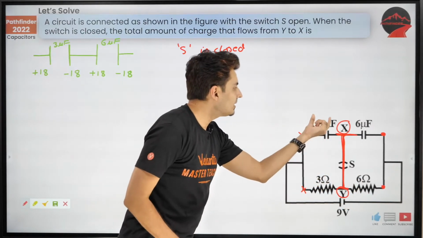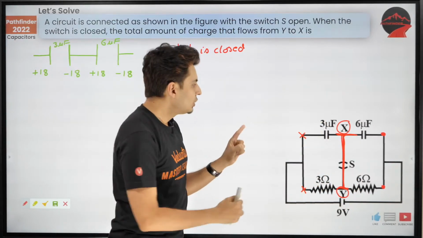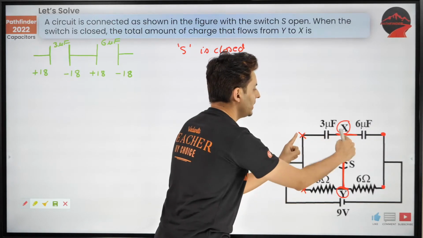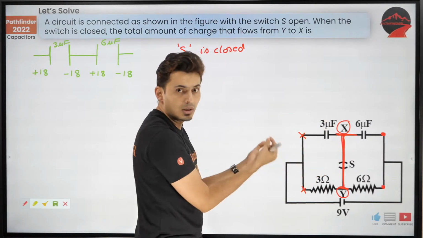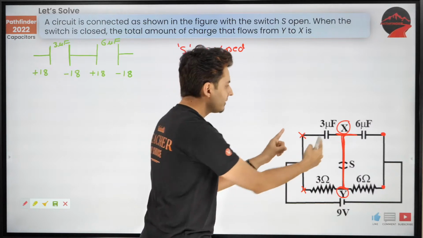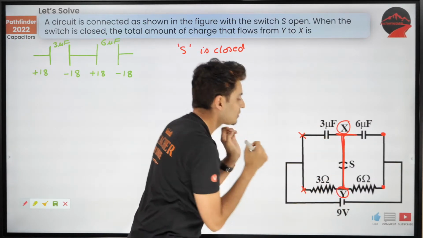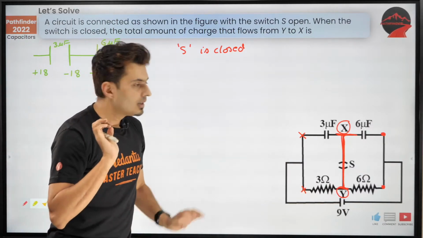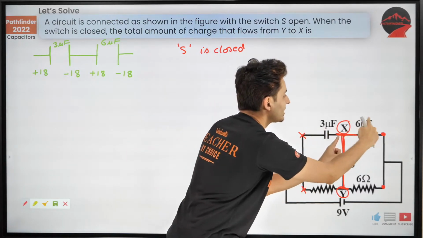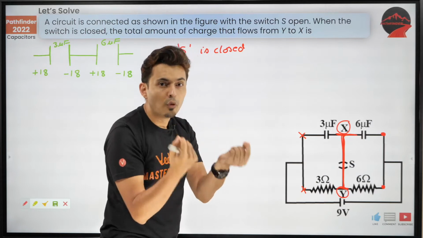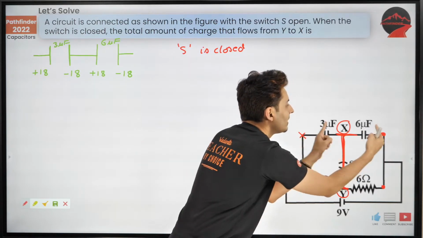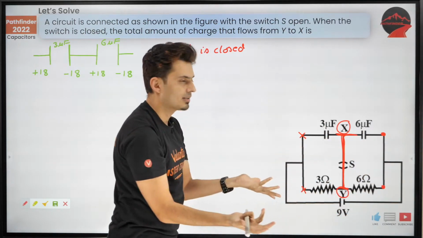So to figure out the charge on 3, you need the voltage between these 2 points. To figure out Q, you need CV. V is the voltage between these 2 points. Is it clear? Similarly, if you need the charge on this, you need the voltage between these 2 points.